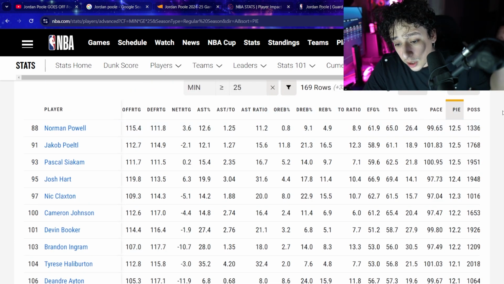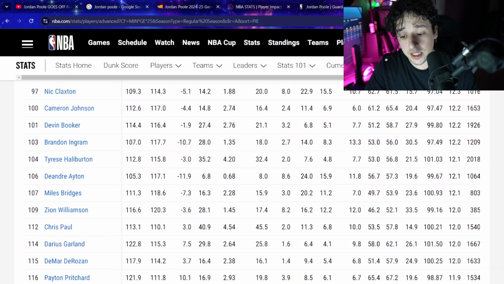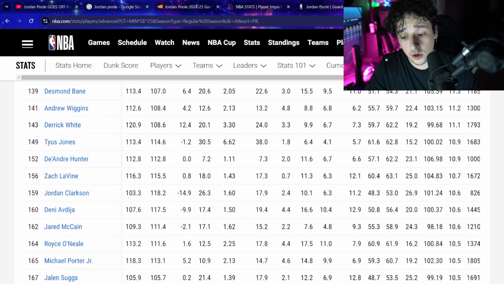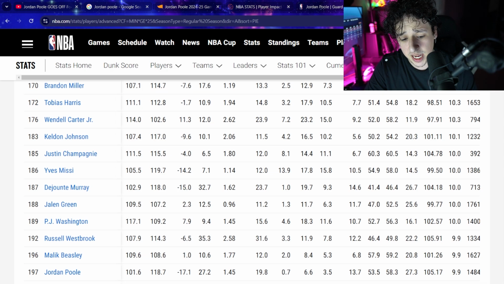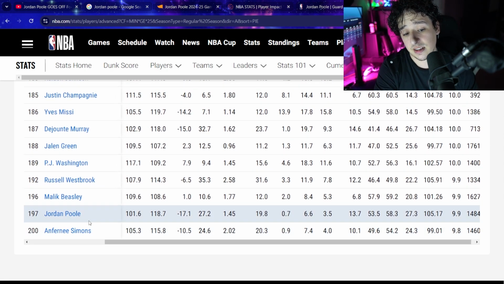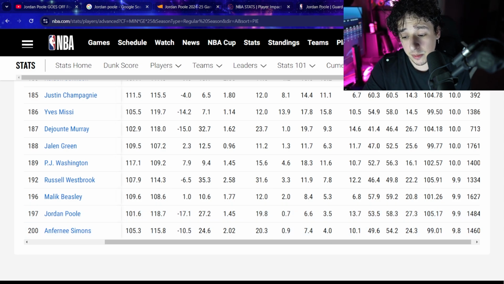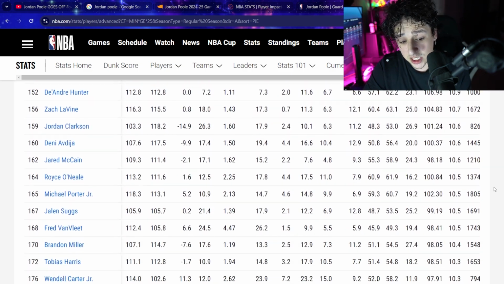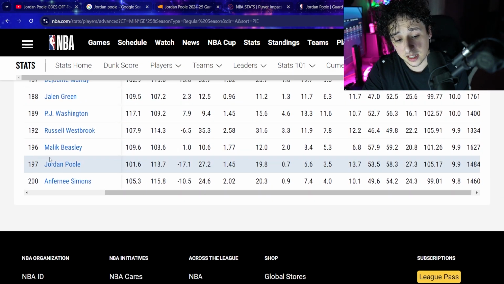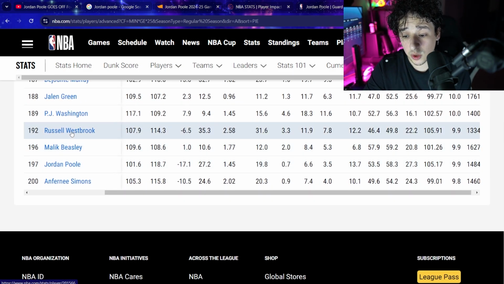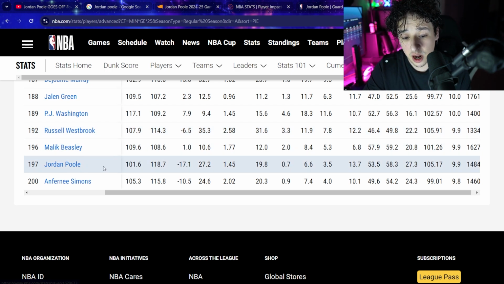And yeah, Jordan Poole on the spectrum here is pretty freaking low compared to where it feels like he should be just in terms of talent. Jordan Poole is 197th. Now, if we incorporate the minutes to 25, I don't know what player this is, but he'd be on page 2 of the 4 pages. Which again, in terms of his talent, he's below Russell Westbrook in PIE. And no shade to Russell Westbrook, but he's not the same player he was. So this is not really the biggest compliment to Jordan Poole.